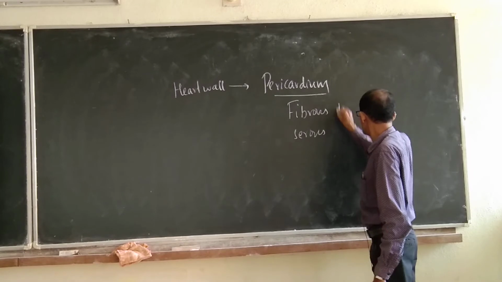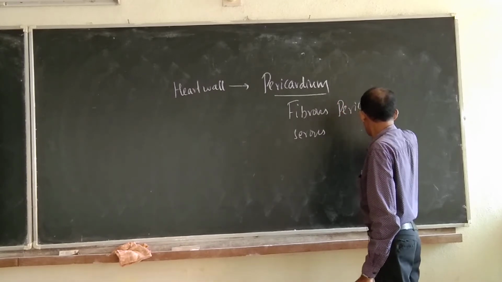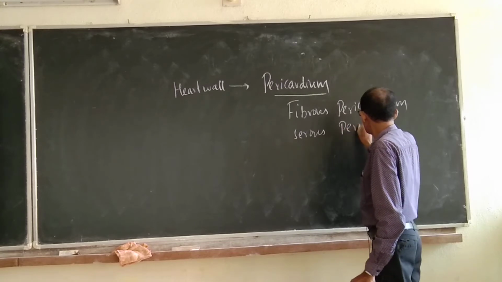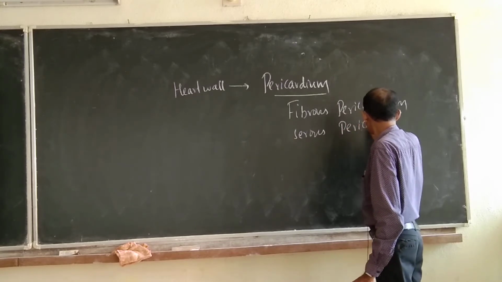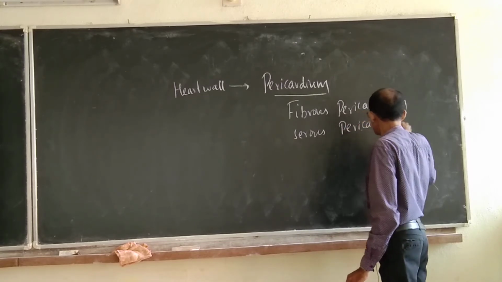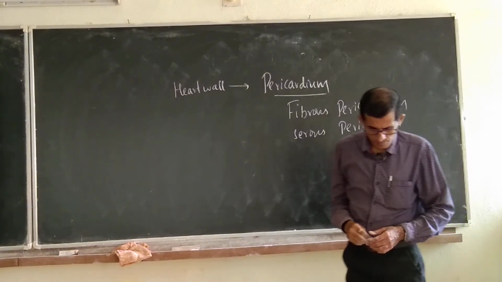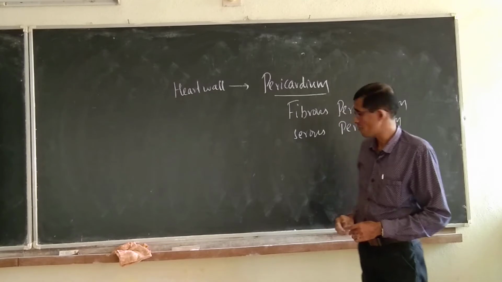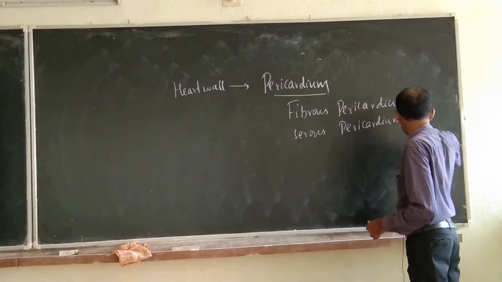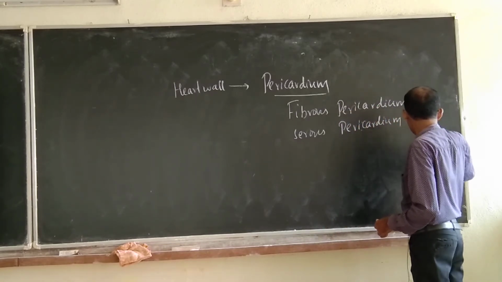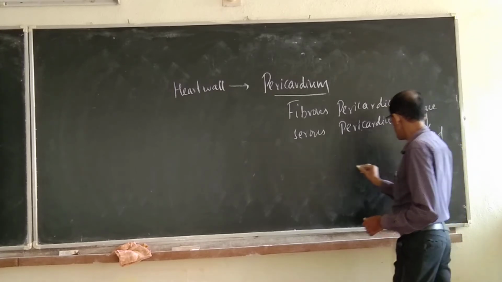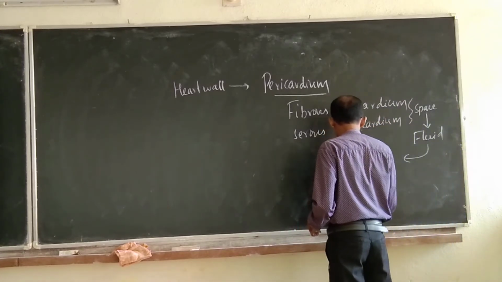Outer fibrous pericardium and inner serous pericardium. Between these layers there is a pericardial fluid. So, between them there is a space, that space is filled with fluid, that fluid is called pericardial fluid.